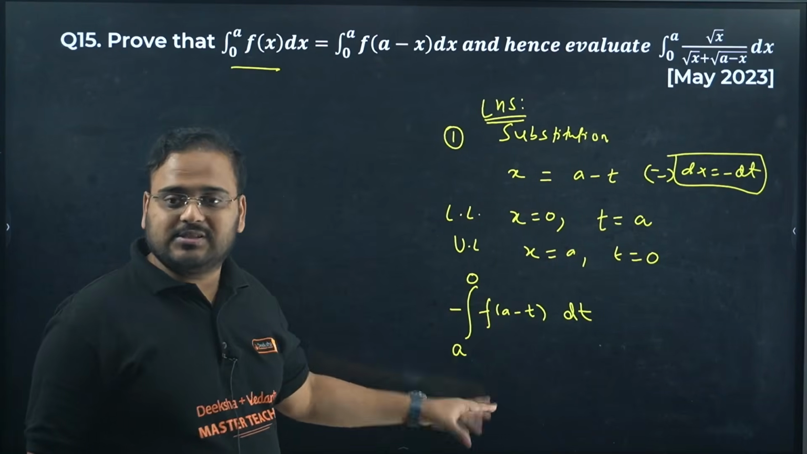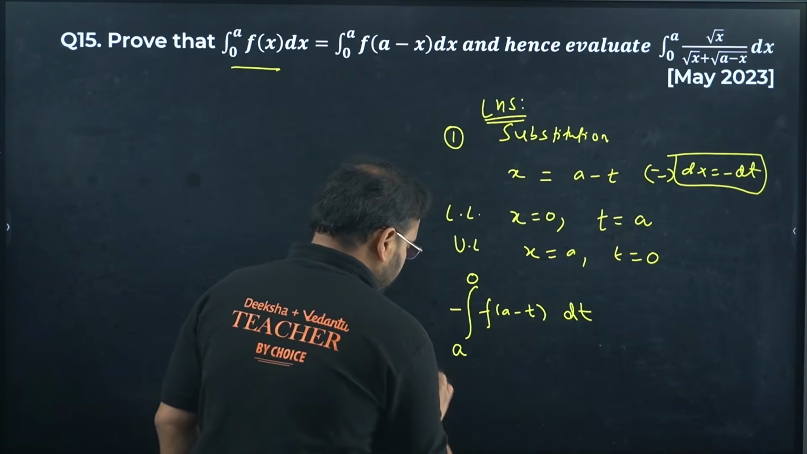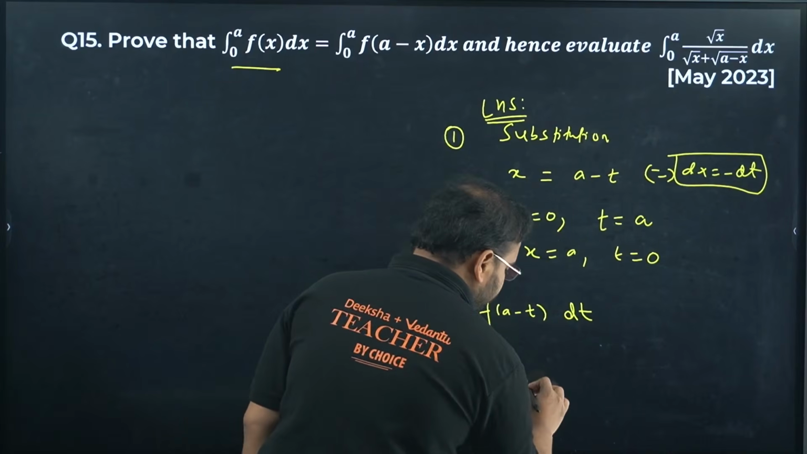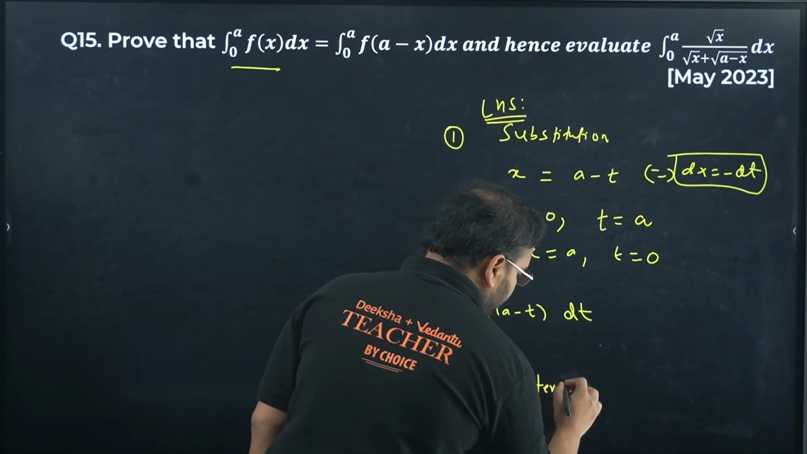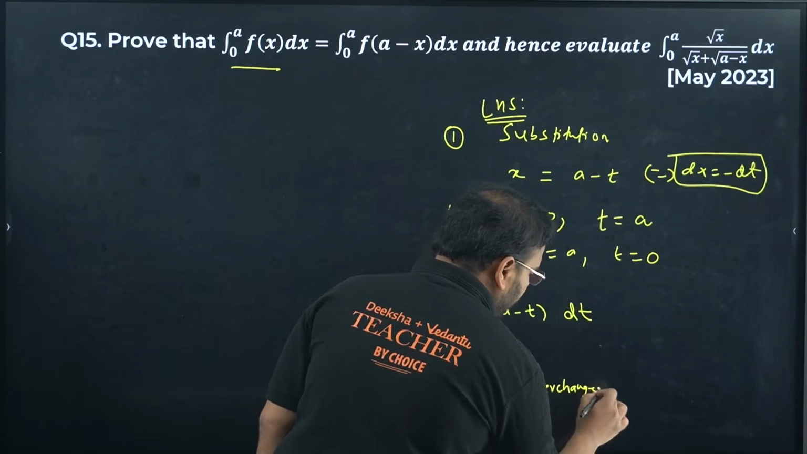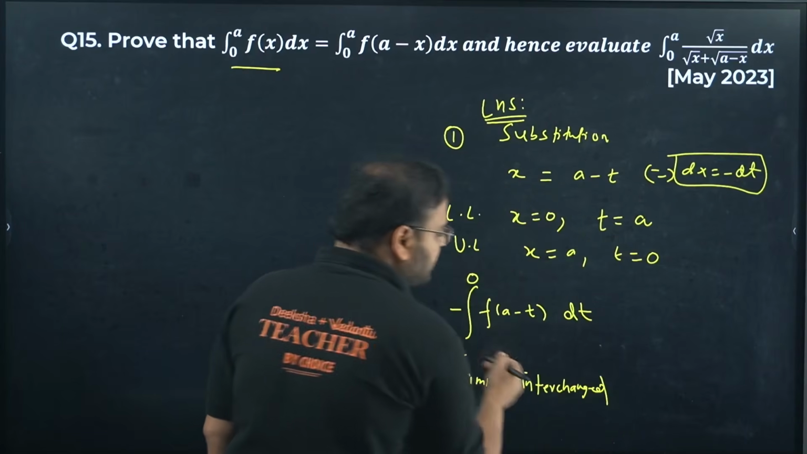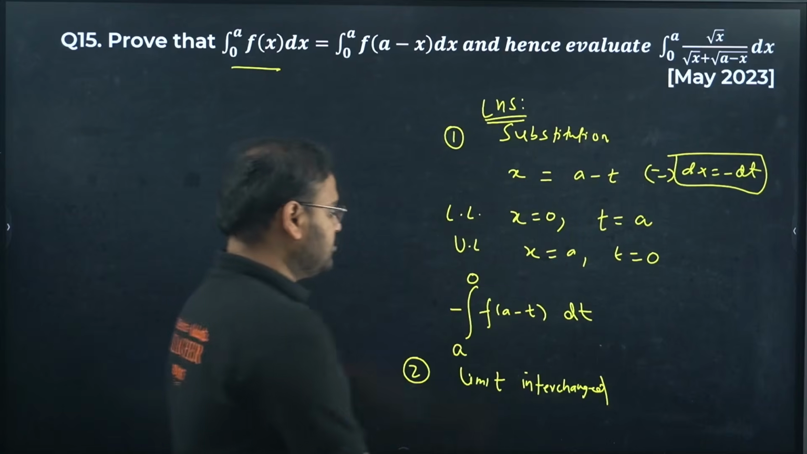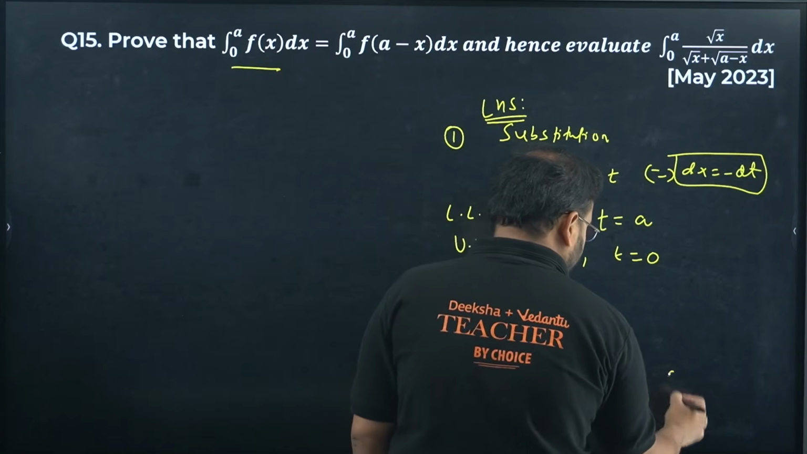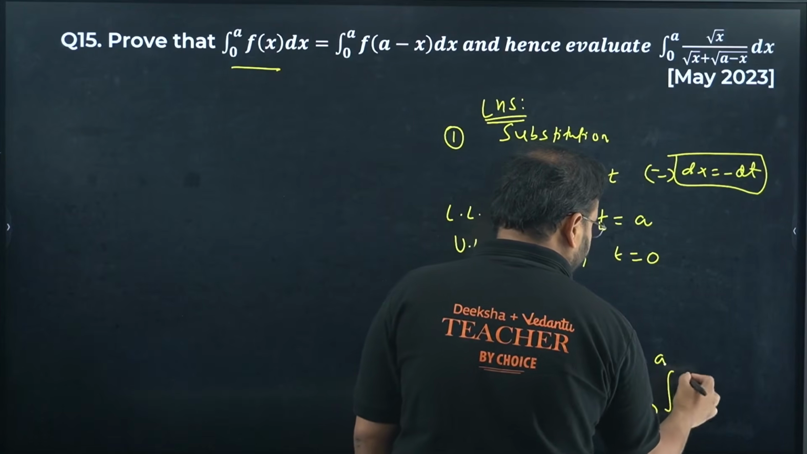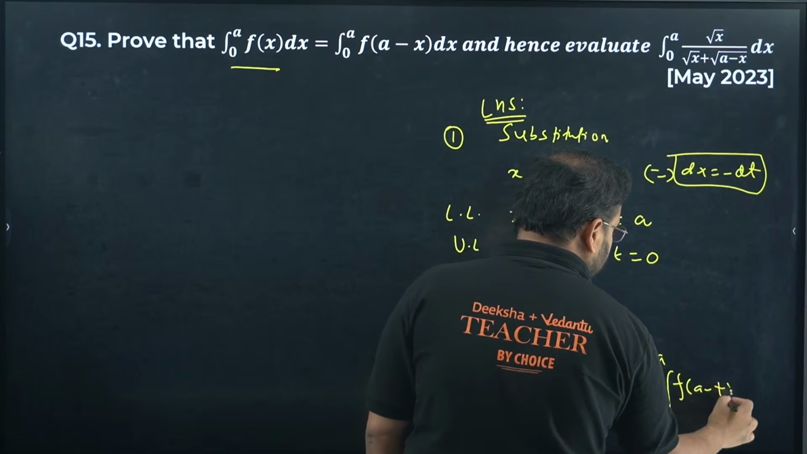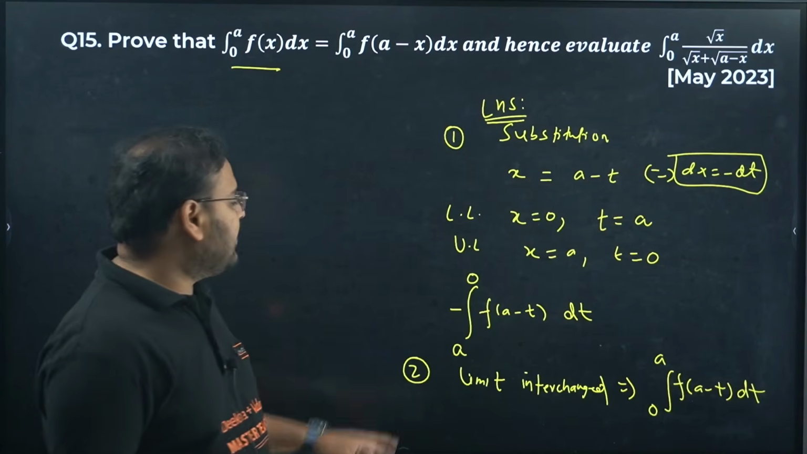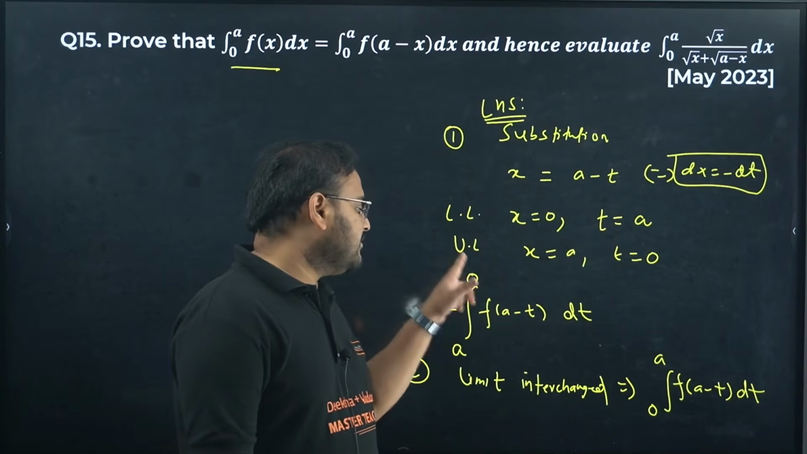The first step was this only. The second step is the limit property: limit interchanged. How come, sir? Because of the minus sign, I can switch the limits. So this becomes the integral from 0 to a of f of a minus t dt now. There is no negative sign left now because we have switched the limits using the minus sign, 0 to a.